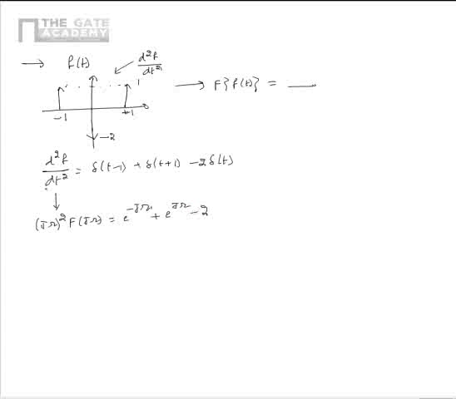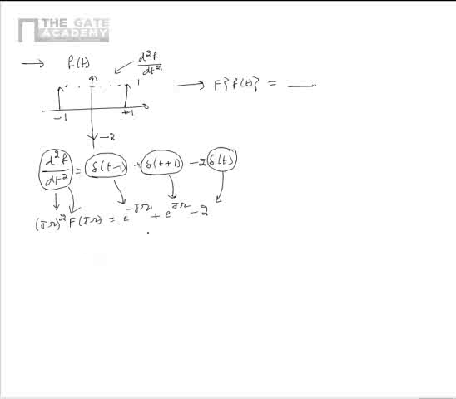This is because the Fourier transform of d square f by dt square is j omega whole square F of j omega, the Fourier transform of delta of t minus 1 is e power minus j omega, the Fourier transform of delta of t plus 1 is e power j omega, and the Fourier transform of delta of t is equal to 1.